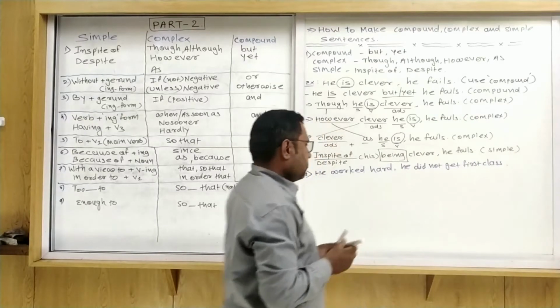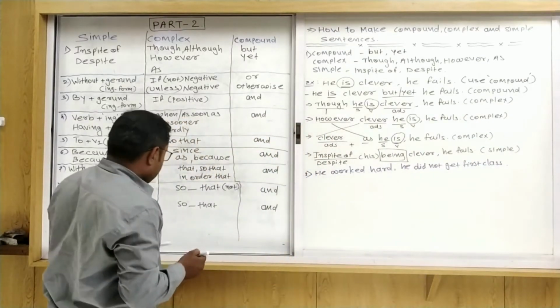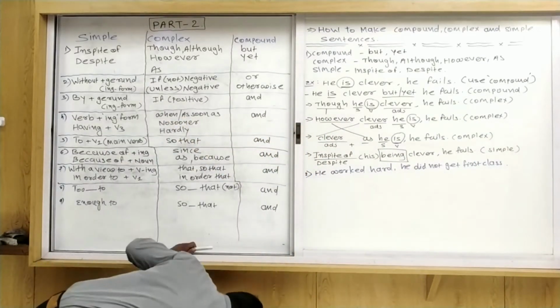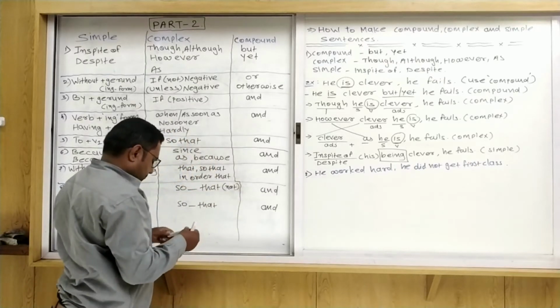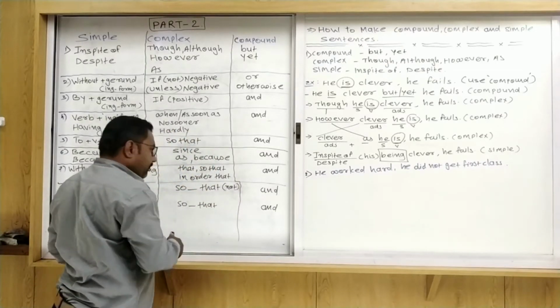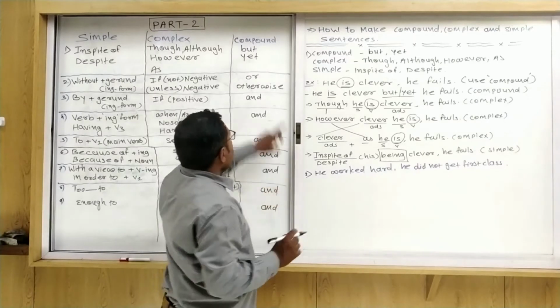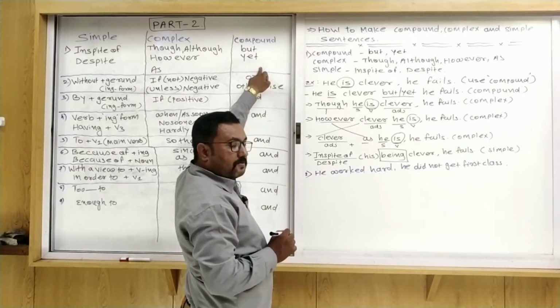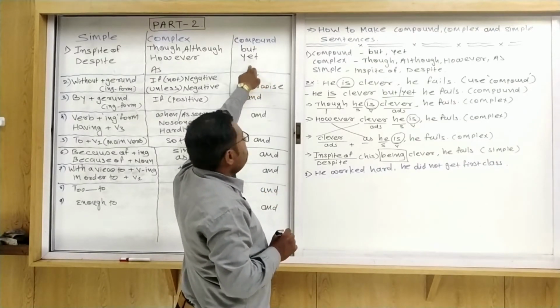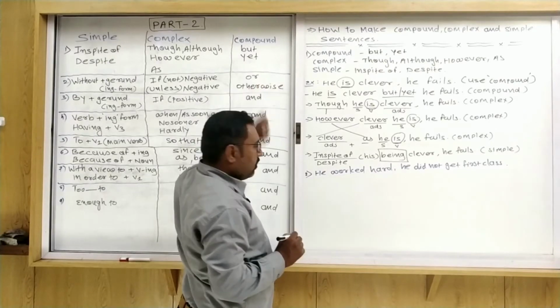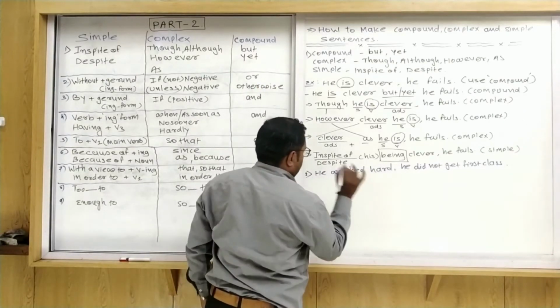That is the sentence: he worked hard, he did not get the first class. Now, first of all, we try to make a compound sentence. When we make a compound sentence, which word can we use here as a conjunction? But or yet.